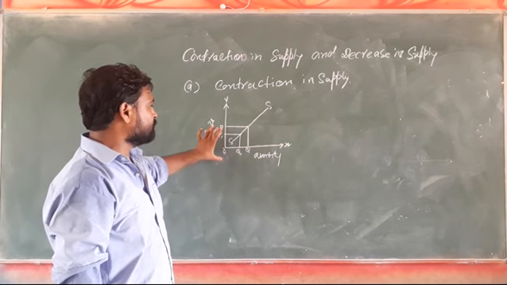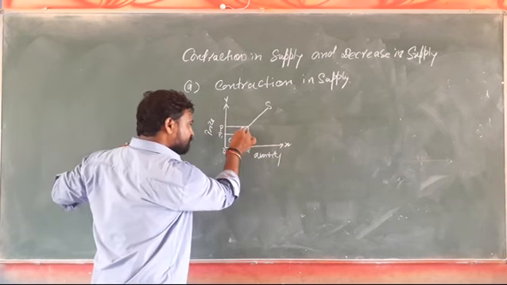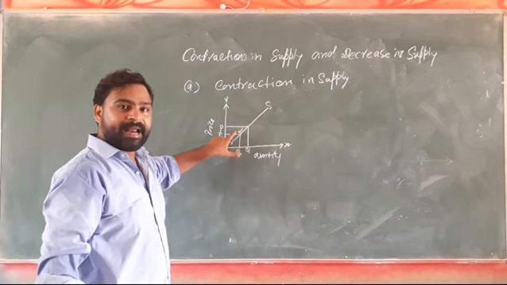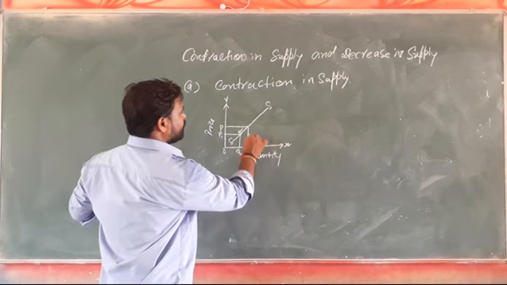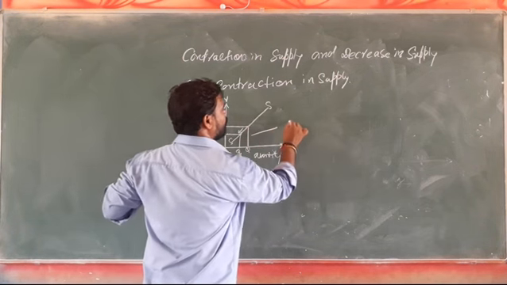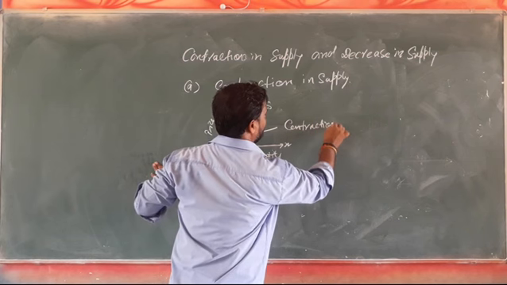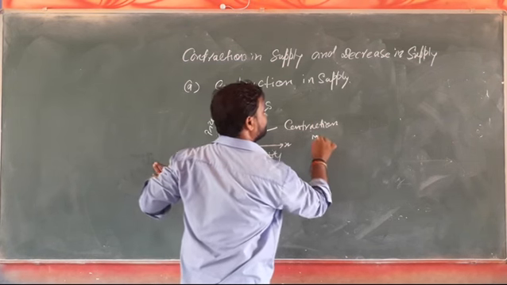Here we are seeing that the supply has decreased as a result of decrease in the price of the commodity. So this condition will be known as contraction in supply.